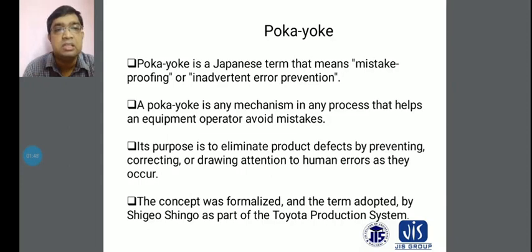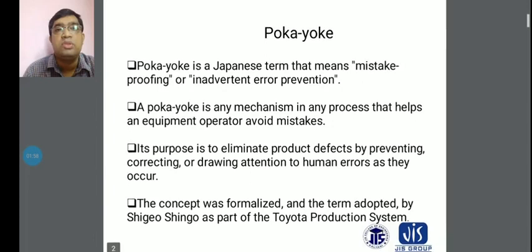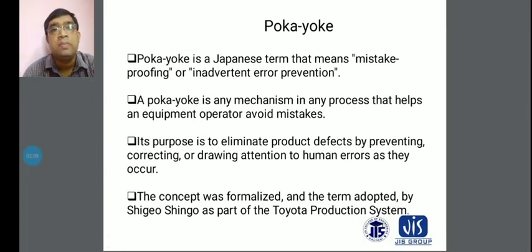Another thing is that its purpose is to eliminate product defects by prevention, because prevention is better than cure. It is used for preventing defects, and for correcting or drawing attention to human errors as they occur.